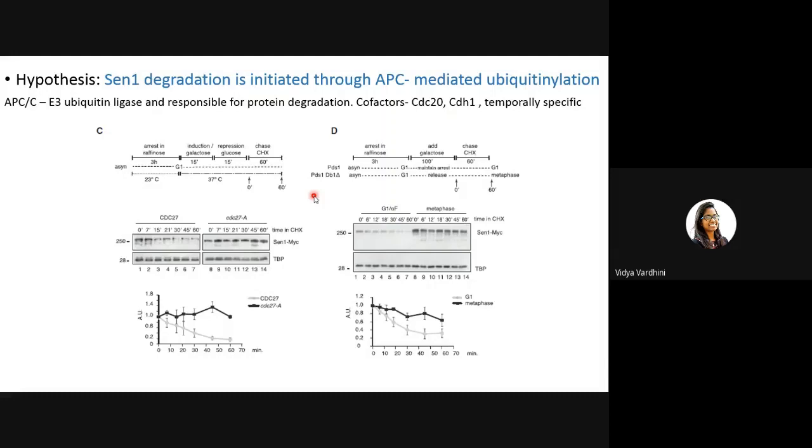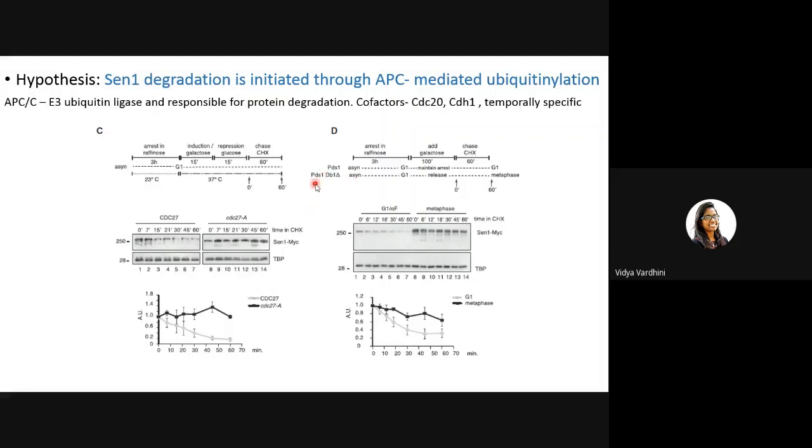In G2/M phase, if you remember from the cell cycle, the chromosomes need to be segregated, right? Sister chromatids are secured at the centromere by securin, which is bound by PDS1. So when APC interacts with CDC20, this will go and bind PDS1 and degrade it.